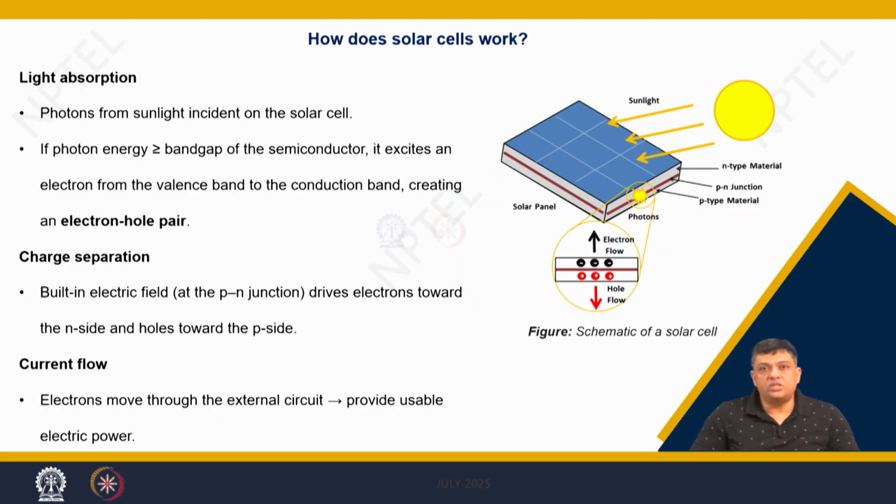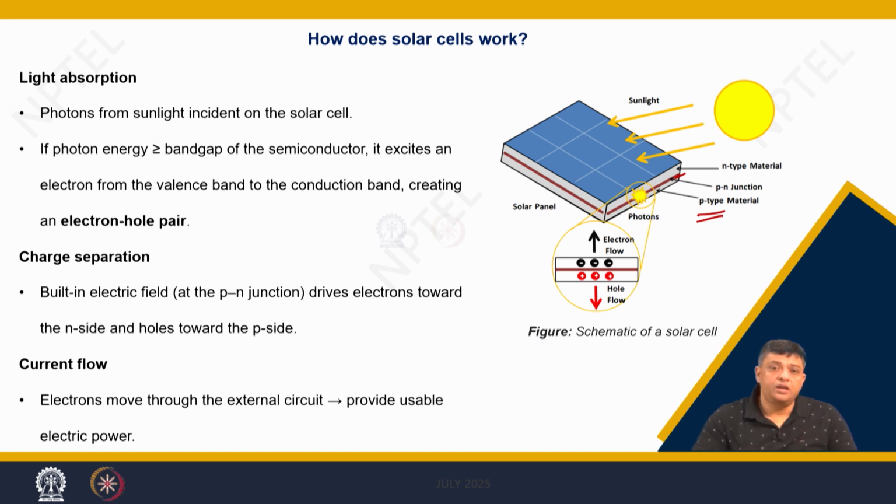So, if you look into a structure, what is there? You have the light falling, and then there is, for example, an N type layer, then you have the depletion layer, and then you have the P type material. In the depletion layer you have an area which is devoid of mobile charges, because there is a combination of electrons and holes.